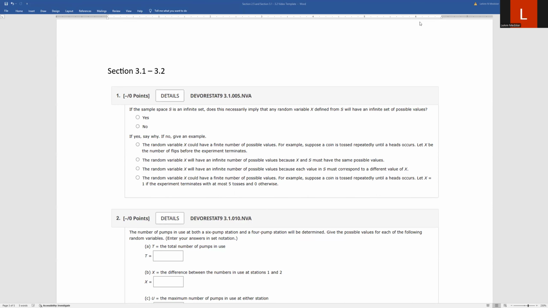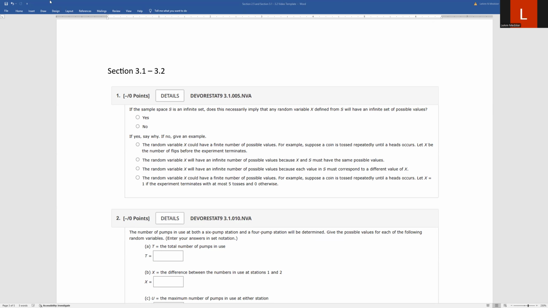All right, this is a video over some similar problems to the section 3.1, 3.2 homework. So looking at this first problem, let's read what it says. It says, if the sample space S is an infinite set, does this necessarily imply that any random variable X, so how we define our random variable that's defined from that infinite set, will have an infinite set of possible values?